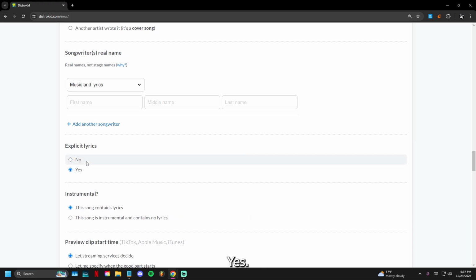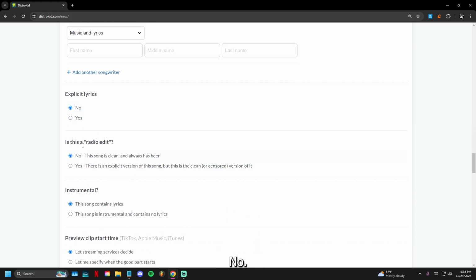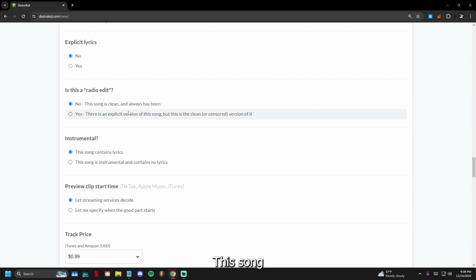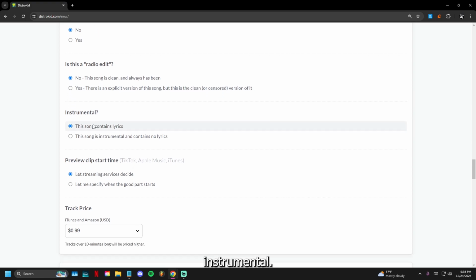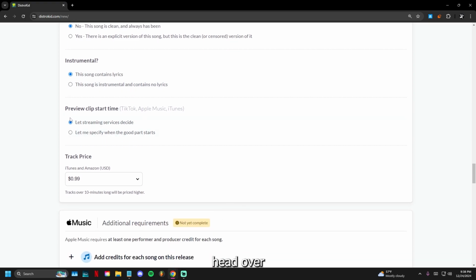No, yes. There you go. No. Is this a radio edit? No, this song is clean. No, this song is clean and always has been. And then yes. Instrumental. So is this song a beat or does it have lyrics? So this song contains lyrics. No, this song is okay. And then you head over to preview clip start time. So this is for streaming services like TikTok, Apple Music, and iTunes.